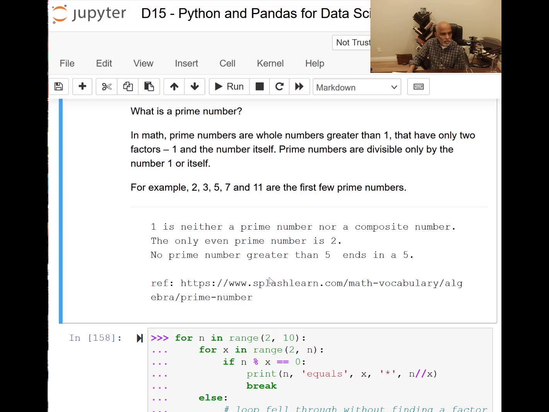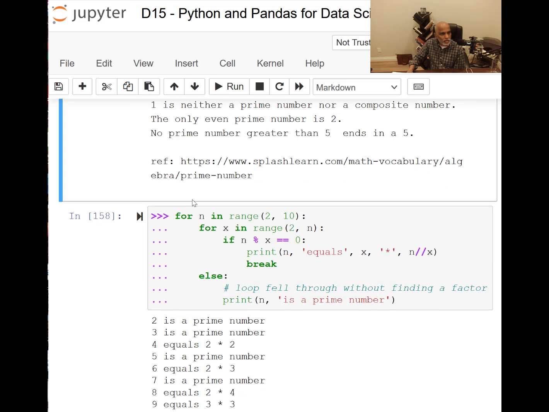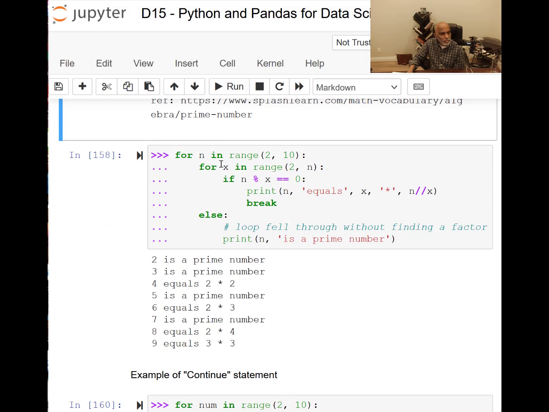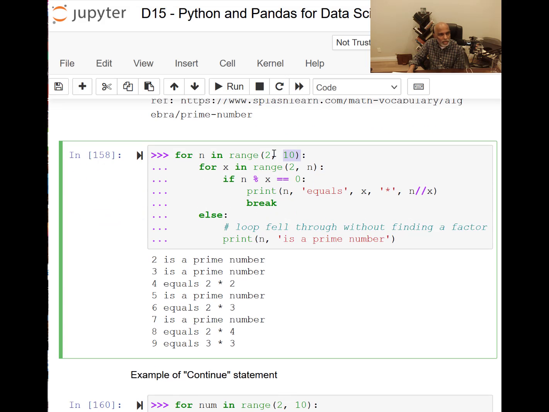So we want to find all the primes between 2 and 10, for example, or maybe 2 and 100. Okay, let's just do that. We want the range between 2 and 100: 2, 3, 4, 5, 6, up to 100. For whatever value in the range, like 2, once you select 2, then you are taking 2, 2. If we select 3, then 2, 3. If we select 4, then 2, 4, and so on. So it is incrementally increasing the range of values, or increasing the second for loop.